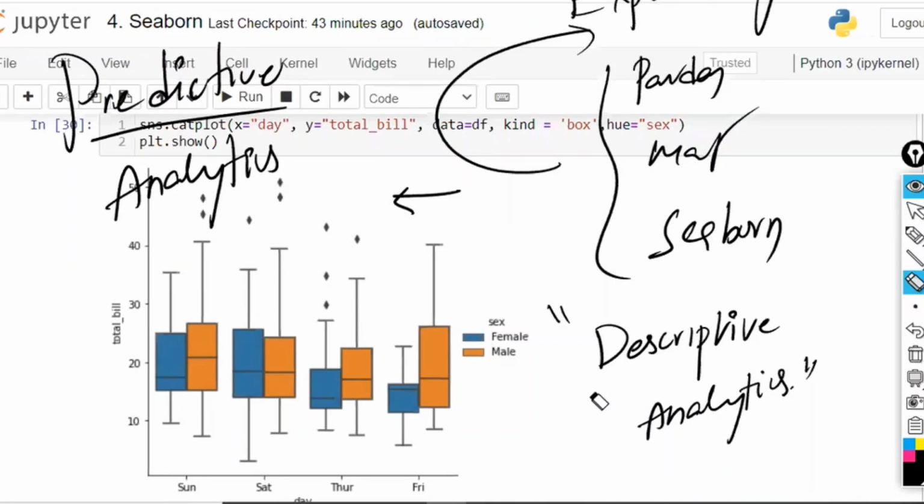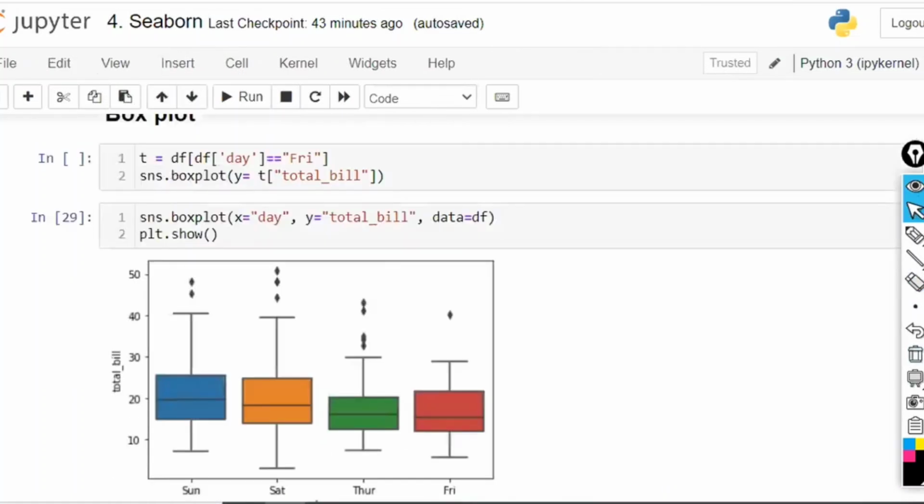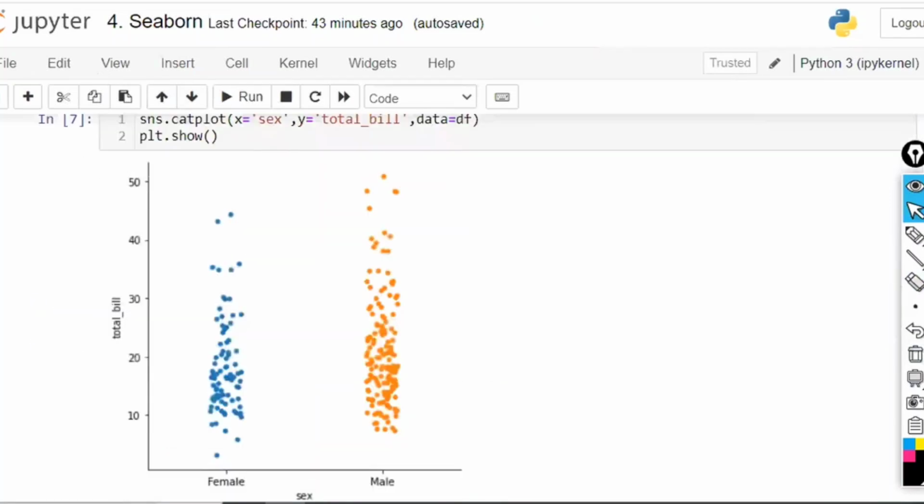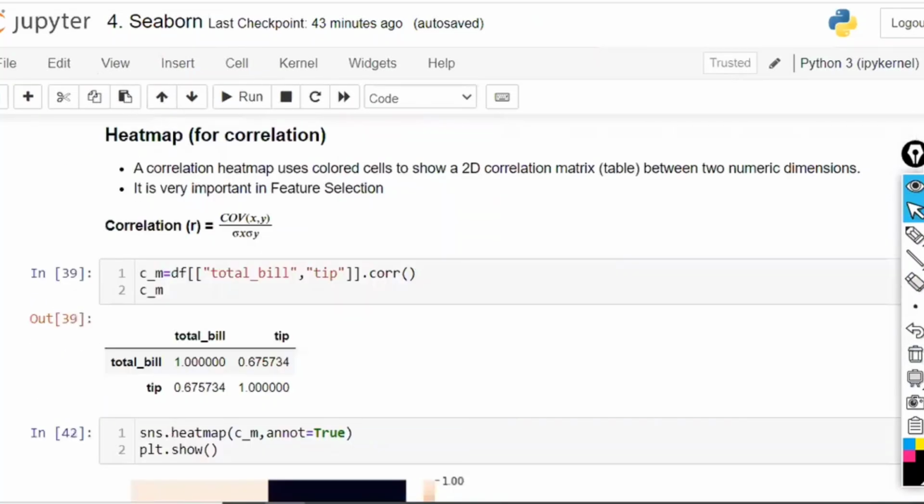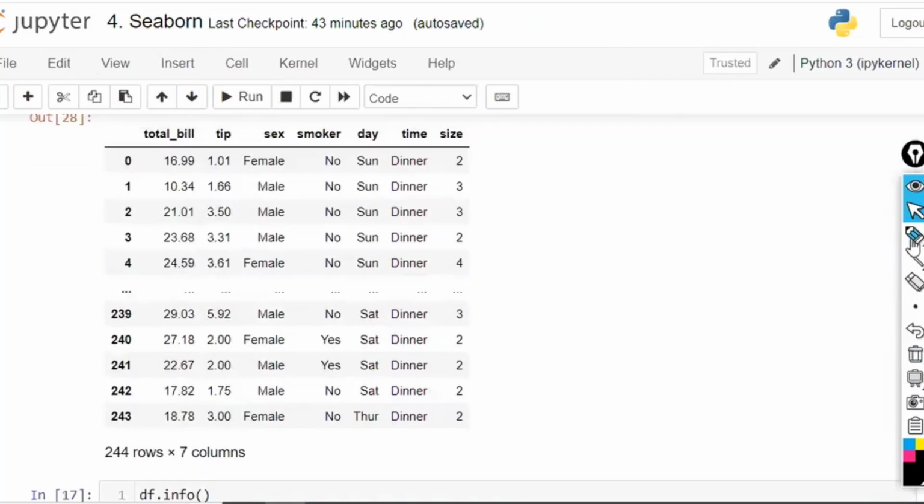The same thing we are going to do in predictive analytics. Based on the observation of the data, we are going to predict. For example, there are 244 records in this data set. Let me show you in this data set. Till now, we have done the descriptive analytics. Now, how are we going to apply predictive analytics to this data set? For example, there is a male person who is a smoker, and they visited on Saturday at dinner with a family size of 3 members. They made a total bill of $34. Now, what is the expected tip amount they'll give to the waiter? This we are going to predict.